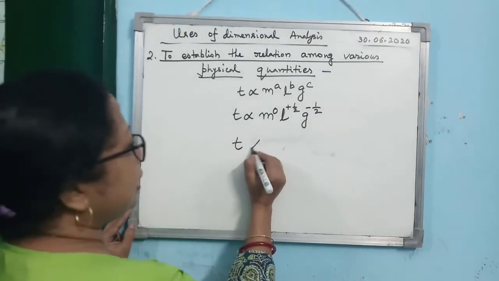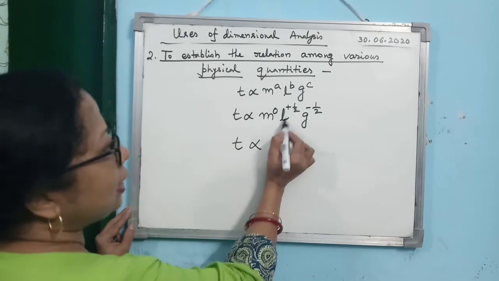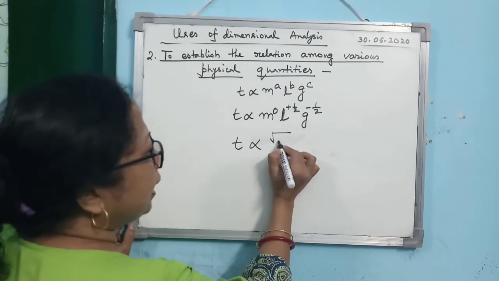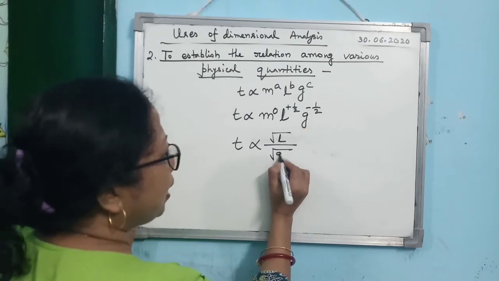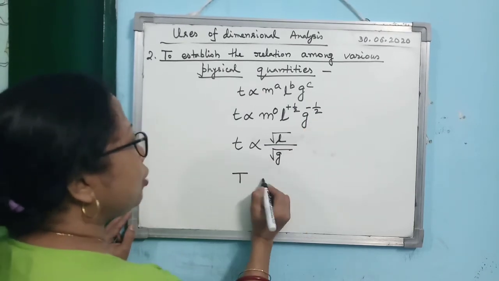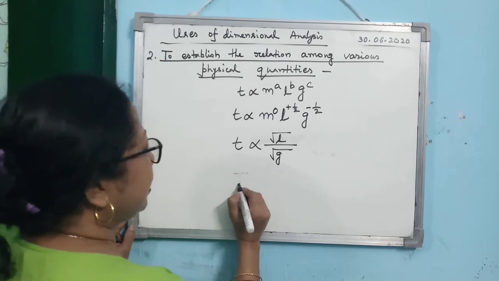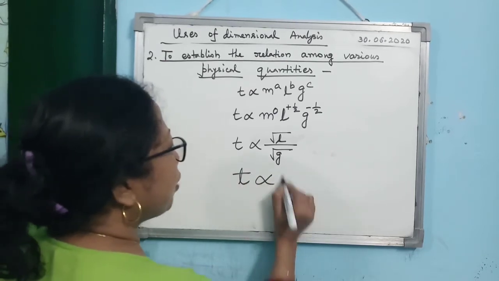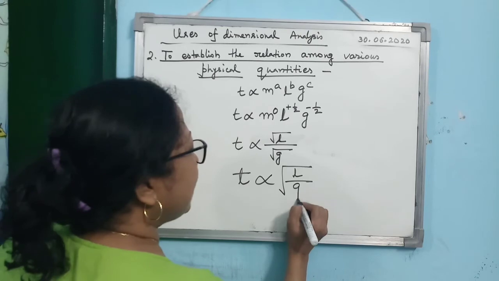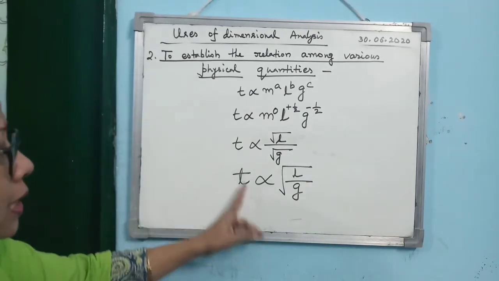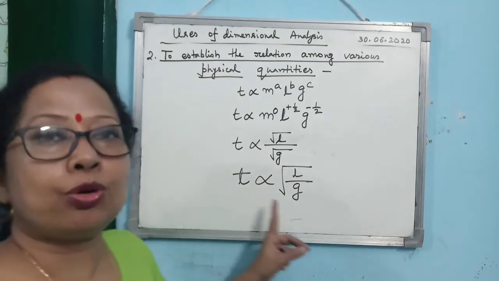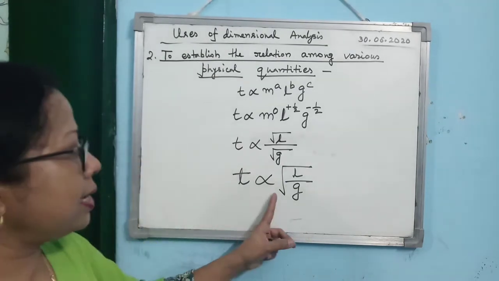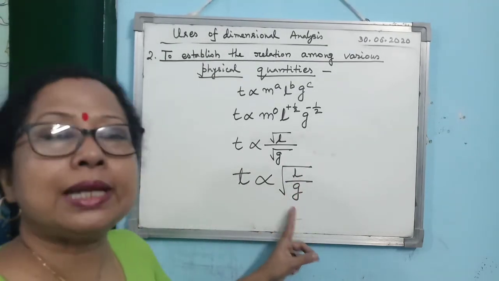Alright. So you see, M to the power 0 means 1. So you can write T proportional to, now L to the power half means what? Root L. And G to the power minus half means 1 upon root G. So you see you have got the time period, I have written small t, T proportional to root L by G. So by dimensional analysis, you have established the known formula: the time period is directly proportional to under root L by G.